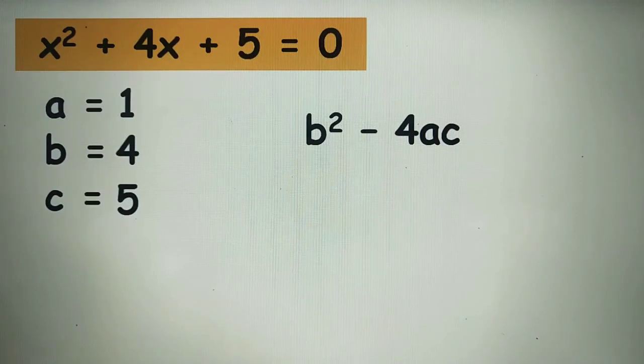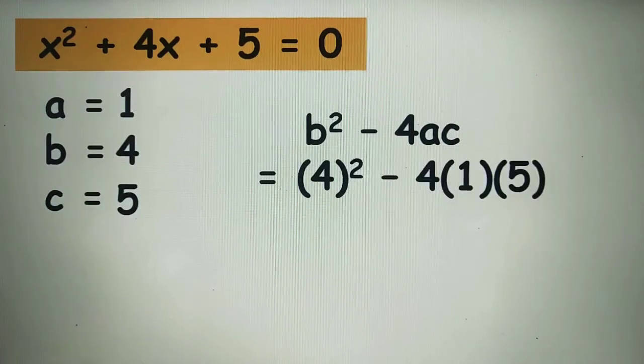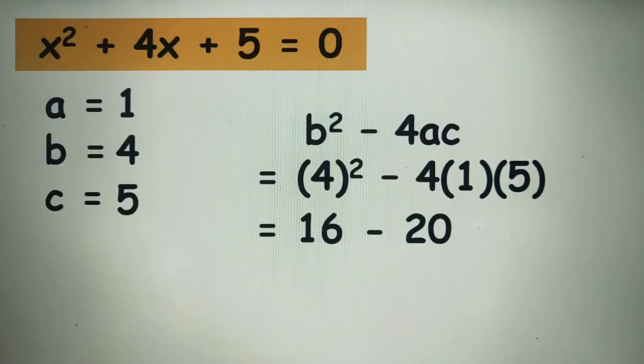So we have 4 squared minus 4 times our a, positive 1, times our c, positive 5. Positive 4 squared is equal to positive 16. Negative 4 times 1 times 5 is equal to negative 20. 16 minus 20 is equal to negative 4.